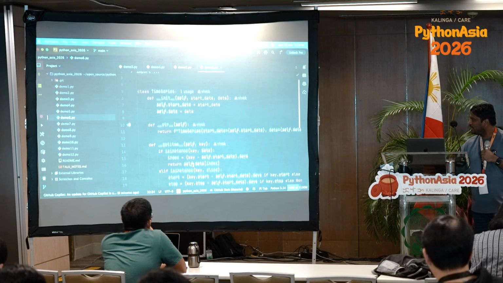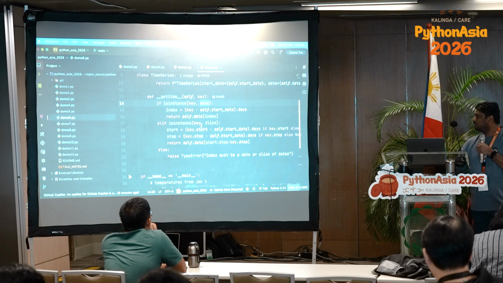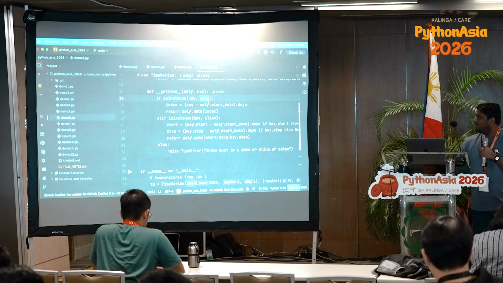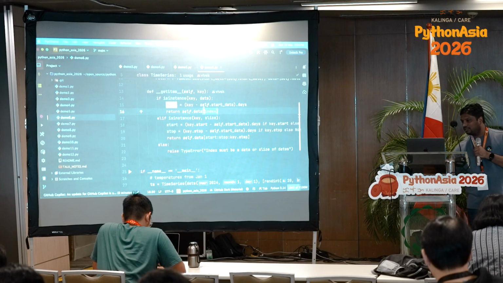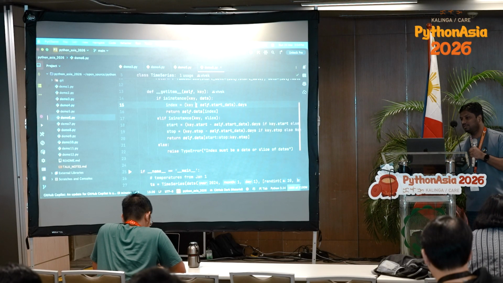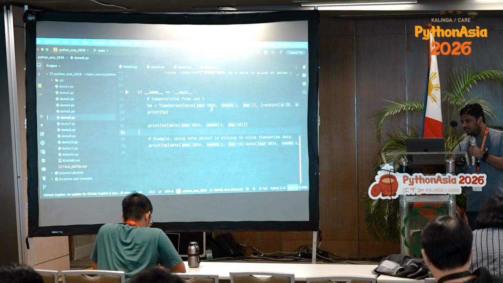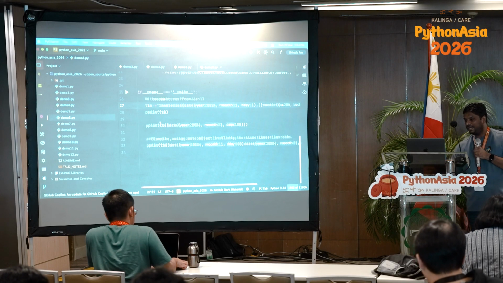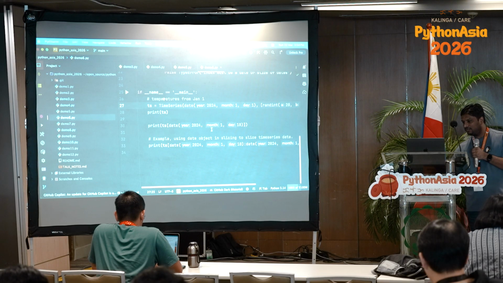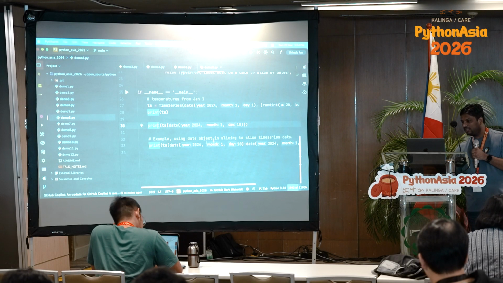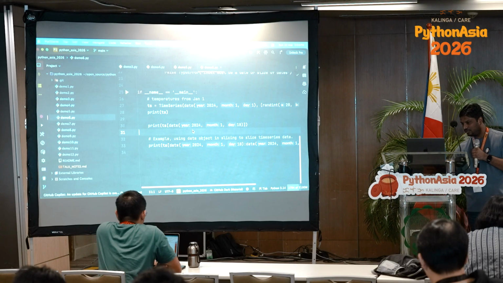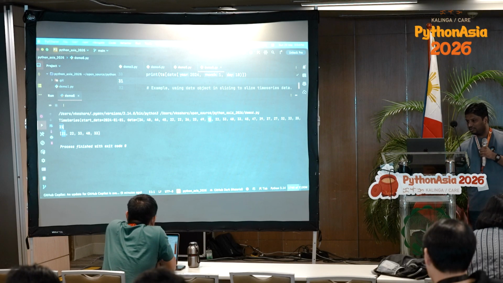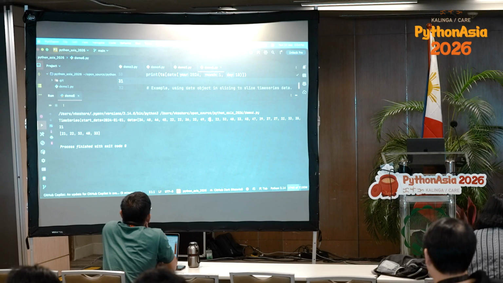How is it working? Again, very simple. For square brackets I have to implement __getitem__, and in __getitem__ I check whether it is a date type. If it is a date type, I am subtracting that many days and returning the value. So here I have this time series data, starting from 1st January 2024, and I want to fetch the data on 10th January. I am printing it at line number 30. Let me run it, and it works. On the 10th day, the value is 21, whatever it is.